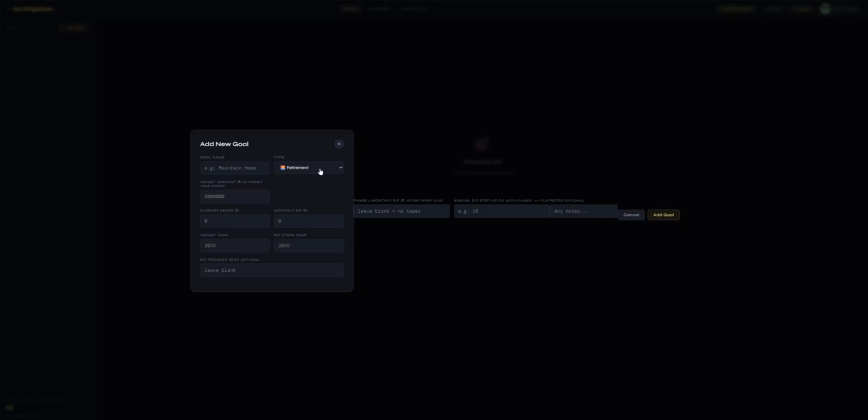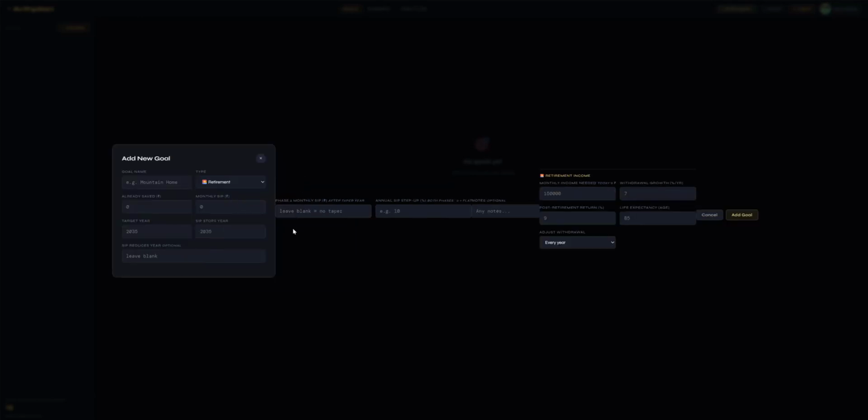So the first and the most important goal is the retirement goal. So say we select the retirement goal here, we give it a name, we provide a number of whatever we think we have already accumulated towards this goal.